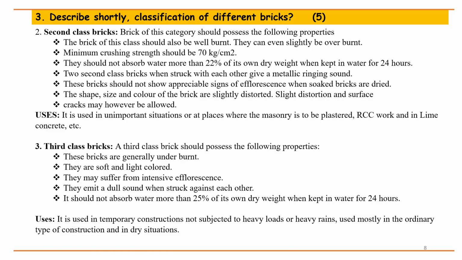2. Second-class bricks. Brick of this category should possess the following properties. The brick of this class should also be well burnt. They can even slightly be overburnt. Minimum crushing strength should be 70 kg/cm². They should not absorb water more than 22% of its own dry weight when kept in water for 24 hours. Second-class bricks when struck with each other give a metallic ringing sound. These bricks should not show appreciable signs of efflorescence when soaked.